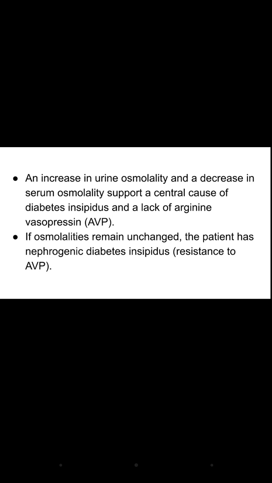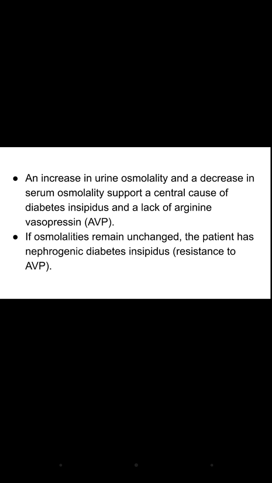What is the central cause of diabetes insipidus? Central cause means there is antidiuretic hormone deficiency, but in the nephrogenic, the antidiuretic hormone is produced normally, but the kidneys are not able to respond to it. So if there is an increase in urine osmolality and a decrease in serum osmolality, it means the person has the central cause of diabetes insipidus, meaning decreased antidiuretic hormone.